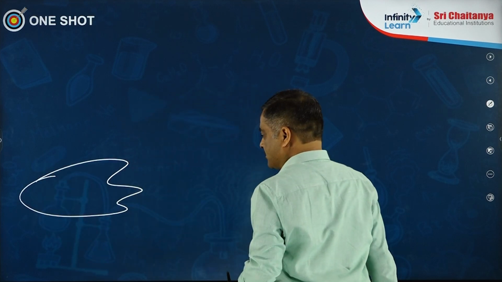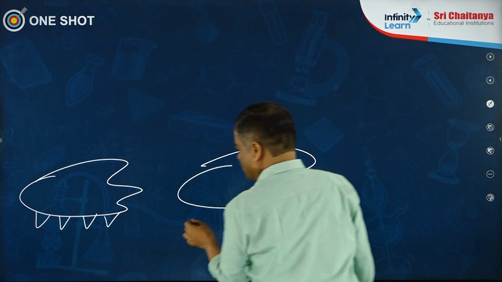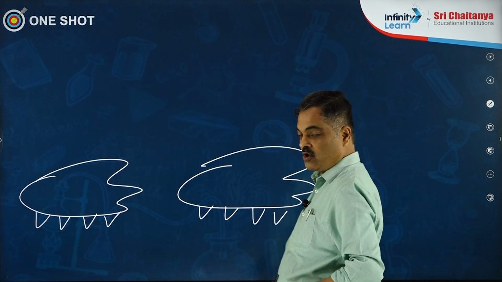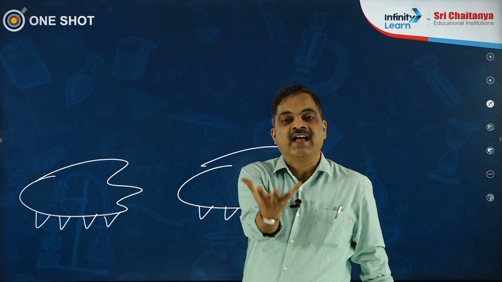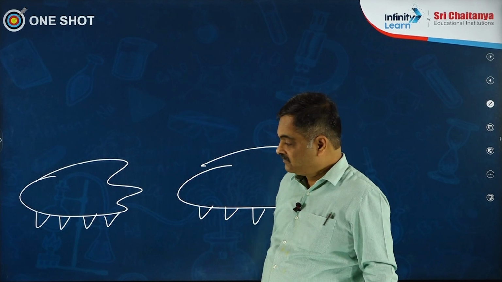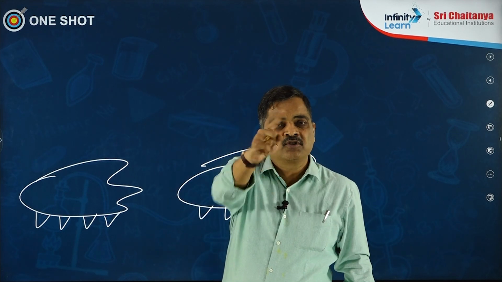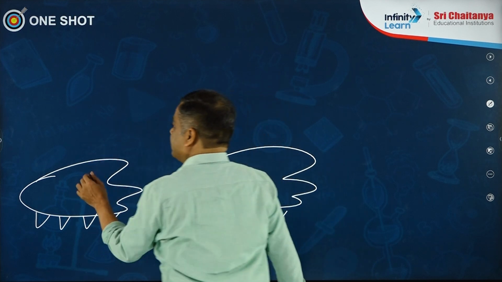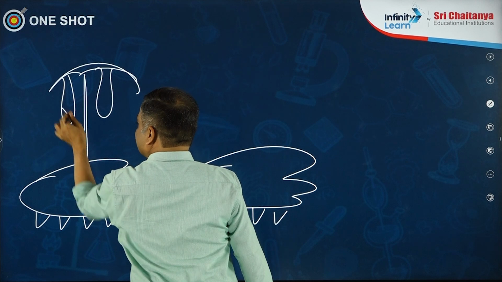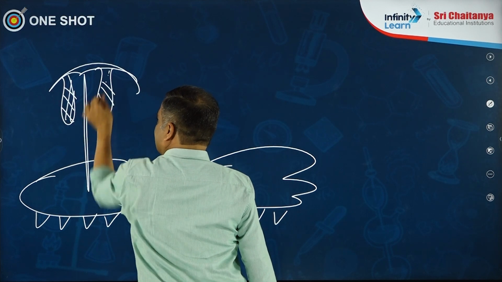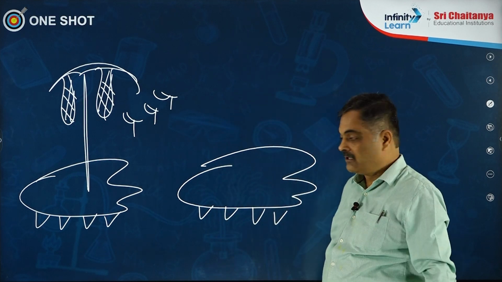This is a gametophyte which contains unicellular rhizoids, and also contains gemmae, which are multicellular green asexual buds. This is Marchantia. This is the gametophyte. What is the meaning of gametophyte? Phyte is a plant, and it is a plant producing gametes. So it should produce gametes. It contains a long stalk, and on this you see a male sex organ called antheridium, and this male sex organ produces male gametes. Finished. That's very easy. Over.